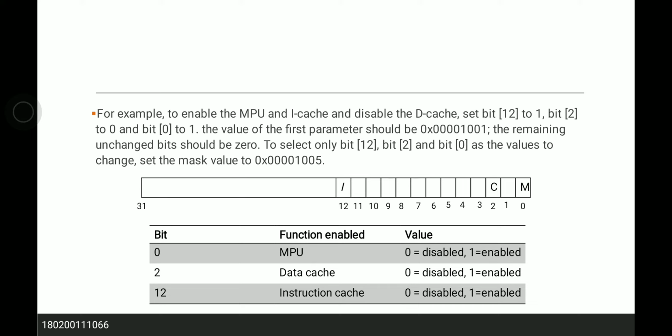To selectively change only bit 12, bit 2 and bit 0, use them as the bits to change. Set the mask value to 0x00011005. This is the register and this is the disable function table.